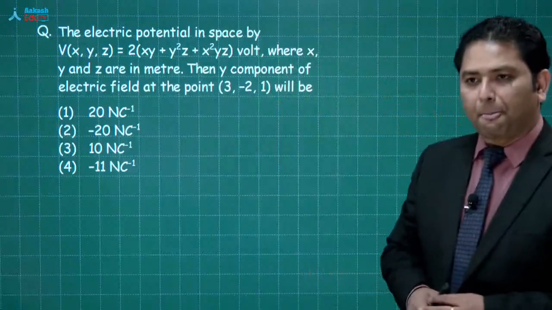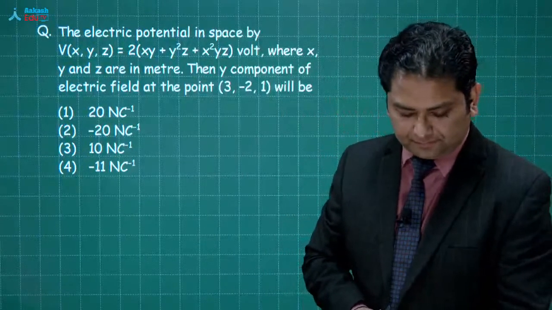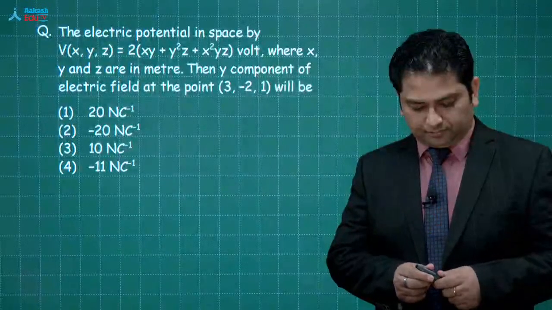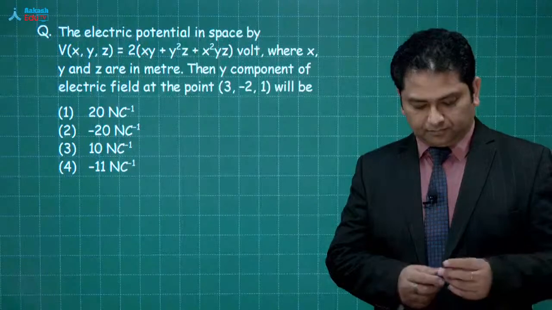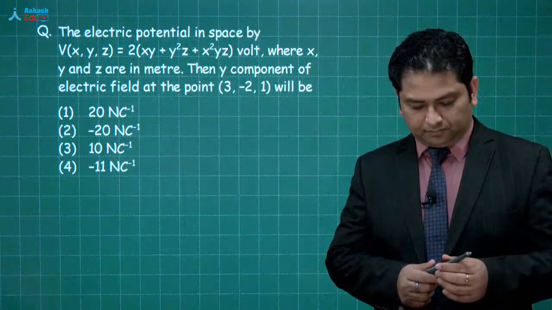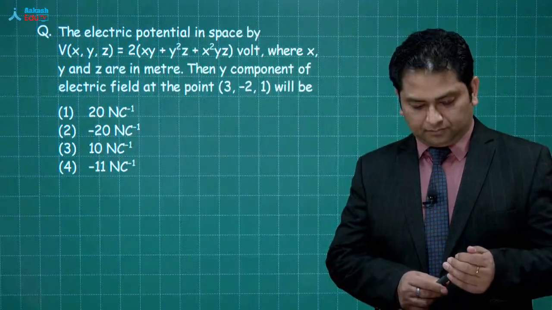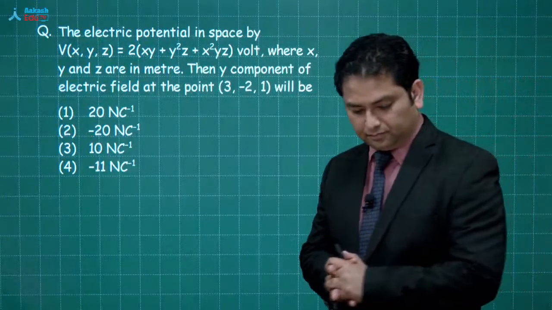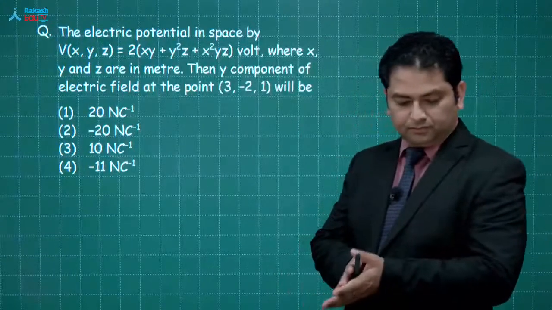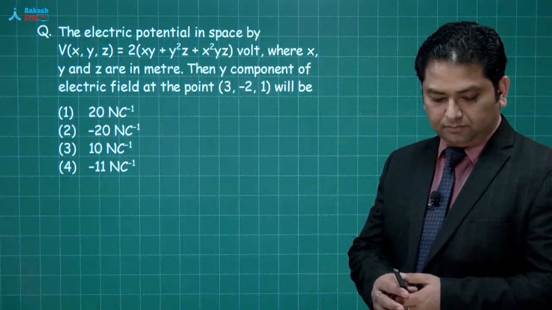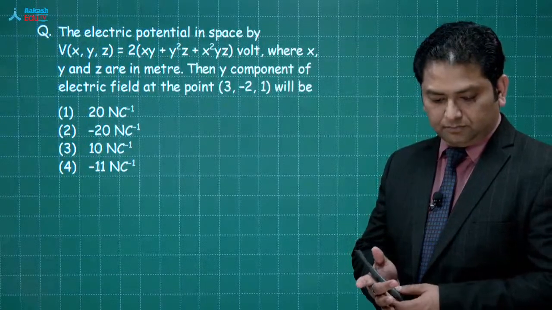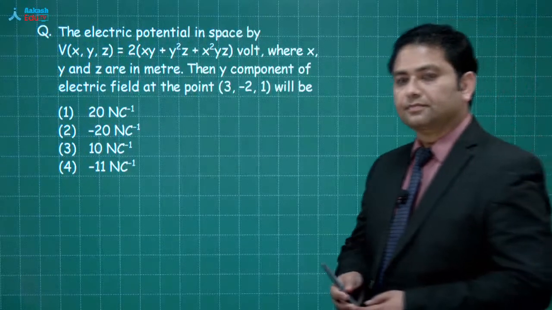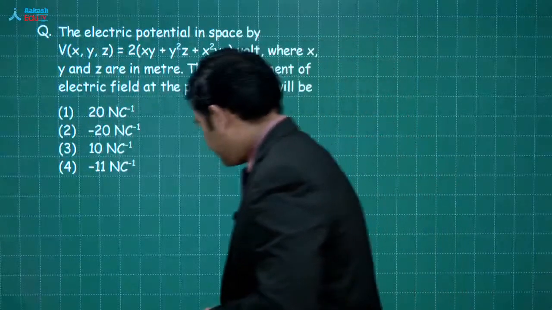So please calculate. Okay, so let's see, इसे solve करते हैं.